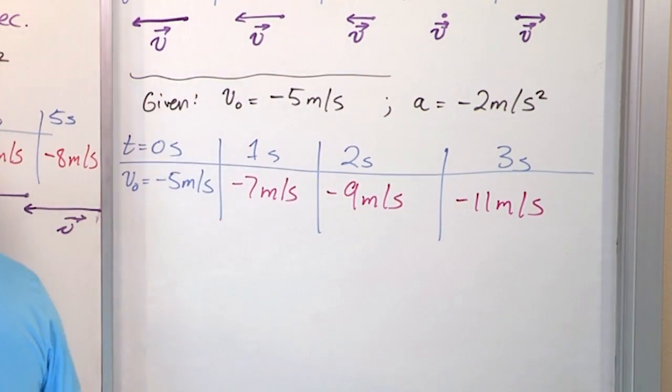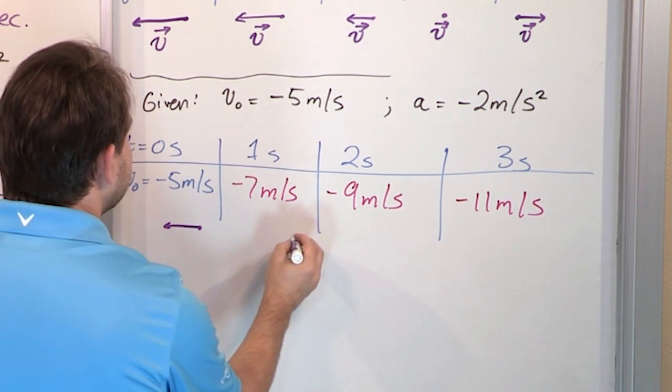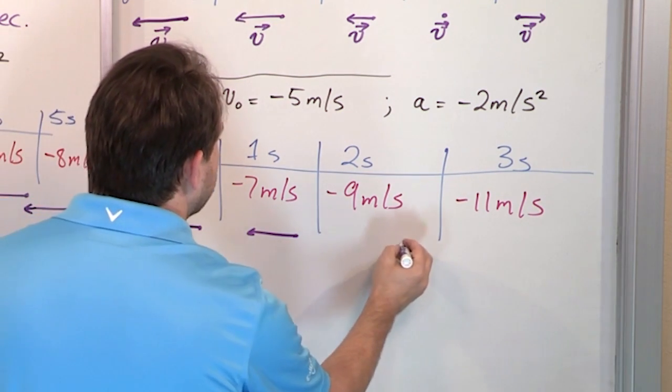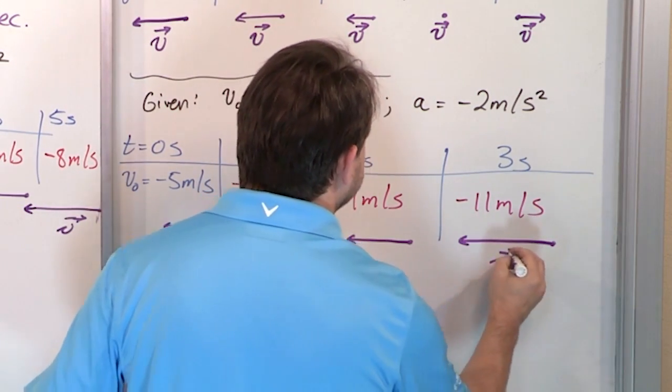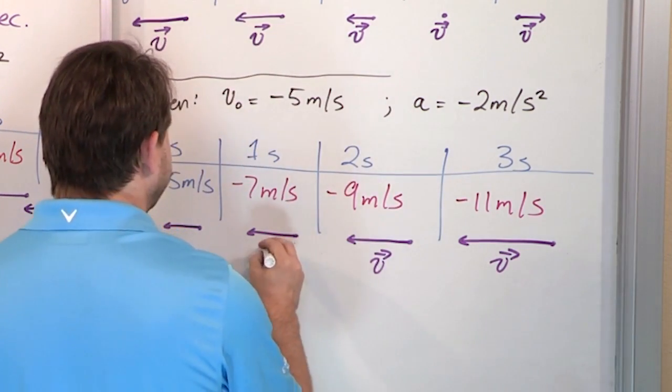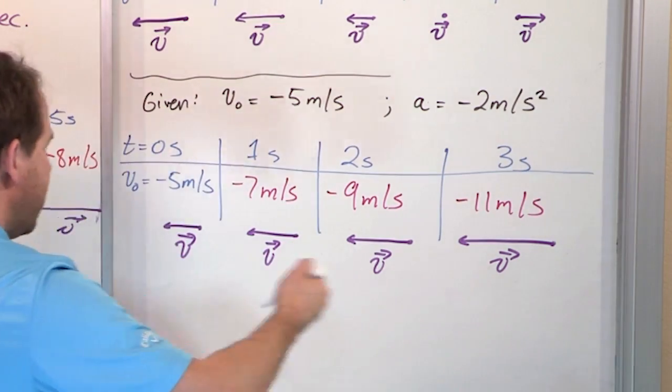So if we draw our handy little diagram, we start out going negative 5 meters per second. Later on, we're going 7 meters per second, later on even more, 9 meters per second, and later on 11 meters per second. Of course, these are my velocity vectors that I'm drawing in the negative x direction. But notice I never turned around. Why did I not turn around?